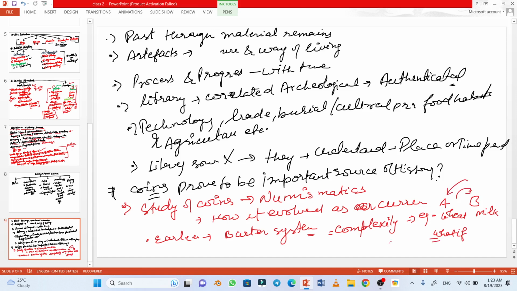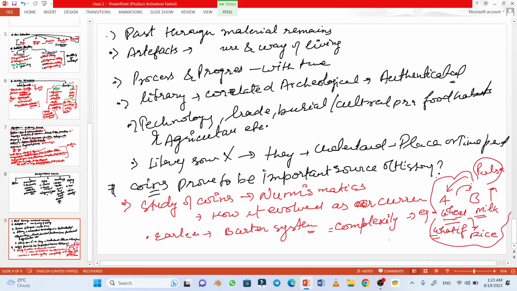But what if A did not need the milk, but needed something else, for example rice, and B needed something else like pulses? To cope with this complexity, the coinage system was developed.